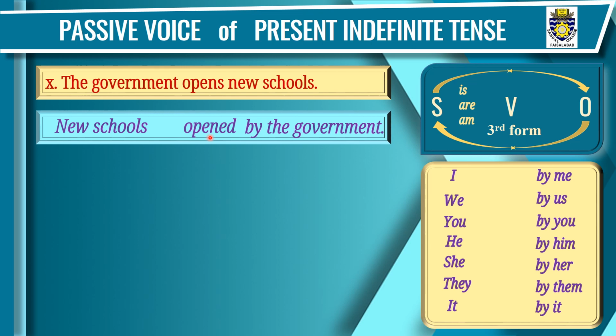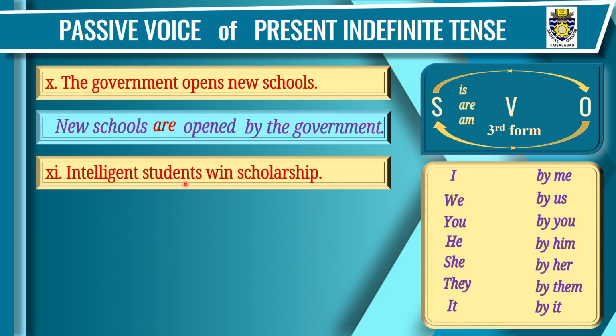These are the 3 steps. 4th step is different in all the tenses for passive voice, that is the selection of helping verb. Here the new schools is plural, so we will use are after new schools. New schools are opened by the government.